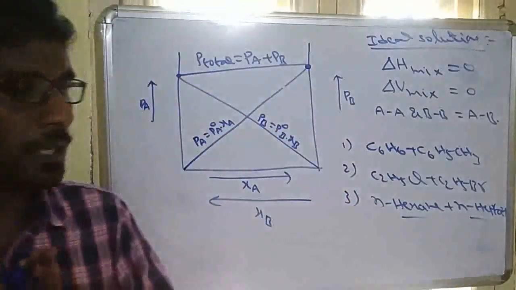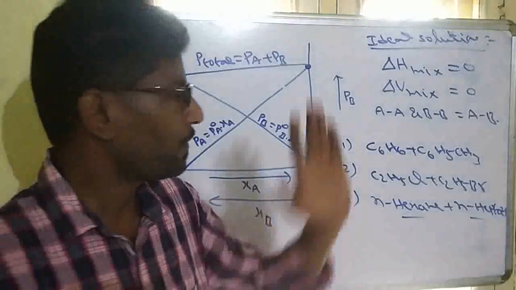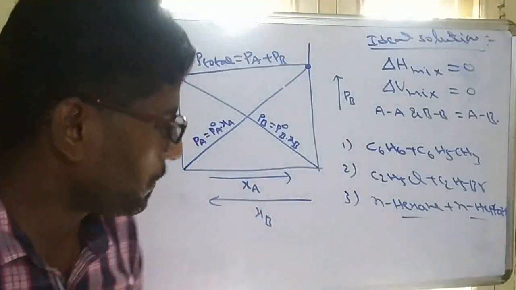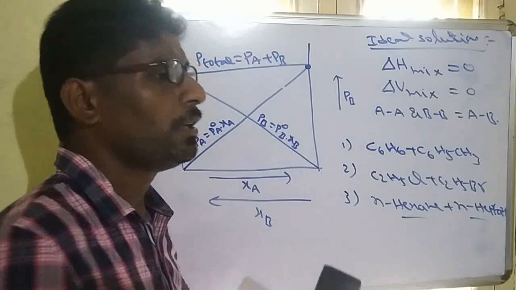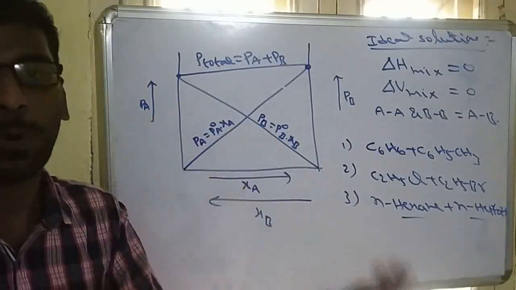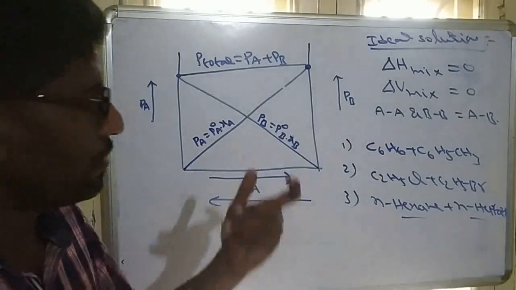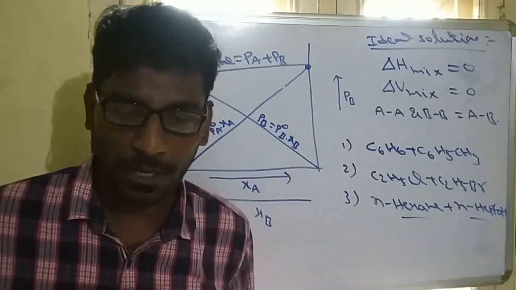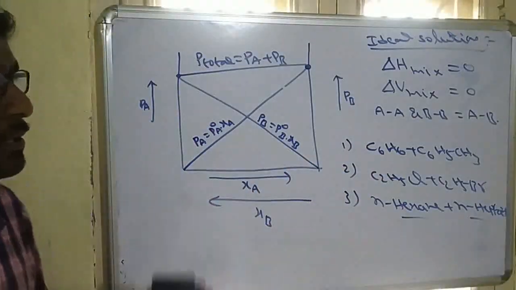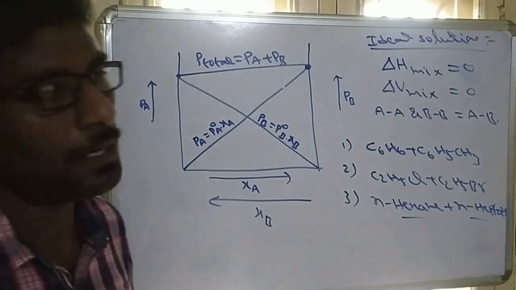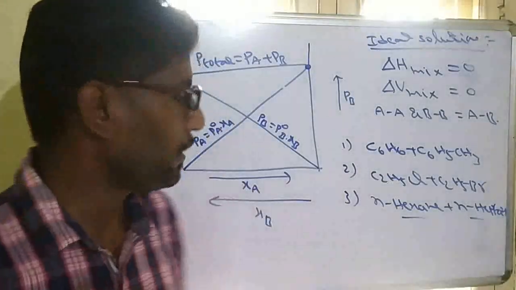Any solution which obeys Raoult's law is called an ideal solution. Similarly, the solutions which do not obey, that means they deviate from Raoult's law, are called non-ideal solutions. Non-ideal solutions show either positive deviation or negative deviation.